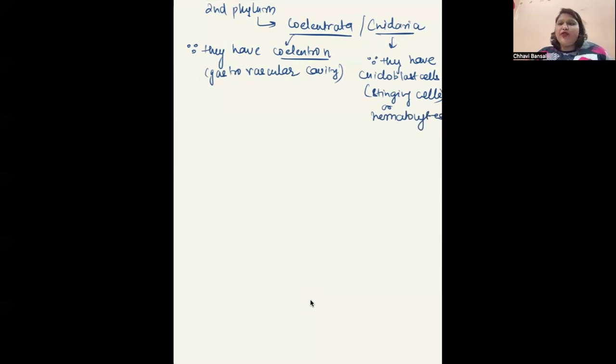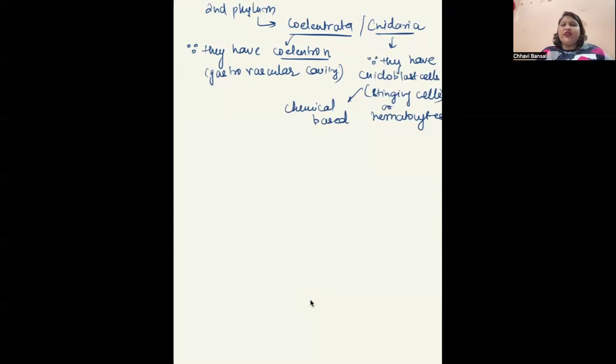It may be due to food, or the prey and predator thing, anything. So they are called cnidoblast cells or stinging cells or nematocytes. And these stinging cells are chemical based, meaning once they attack, they release a toxic chemical, and that chemical works on the other organism.